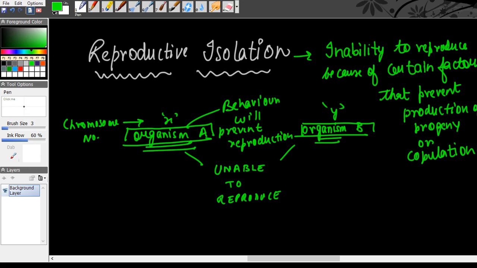It's a part of evolution. It's one of the factors of speciation, because if two organisms are unable to reproduce amongst themselves, maybe it's because their chromosome numbers are different, or even if they are of the same kind, they'll be forced to reproduce amongst their local populations, and this will again lead to accumulation of variations over generations, which will make them so different from one another that they will not be able to reproduce and will not be classified into the same species. They will form two different species, right? So I hope that's absolutely clear. That's one factor of speciation, reproductive isolation, right?